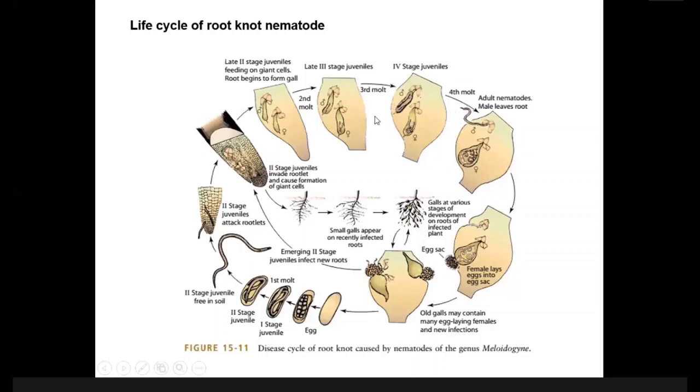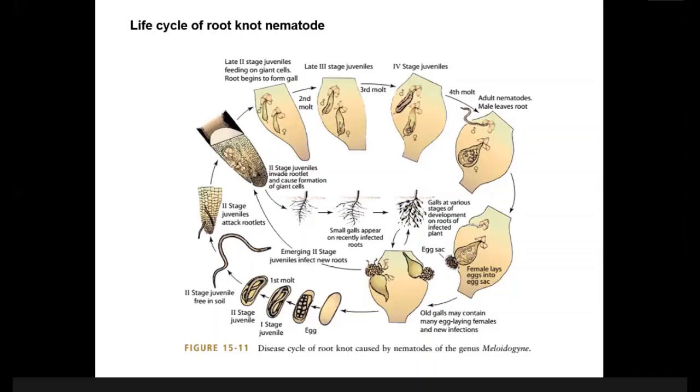What happens actually? When the second stage juveniles go inside the root, they select the vascular bundle area. After that the nematode secretes some saliva inside the vascular bundle, and the saliva contains numerous enzymes, proteins, or effectors, we call.